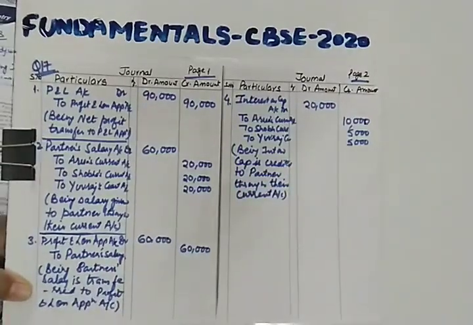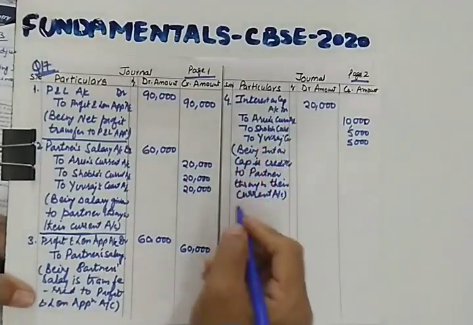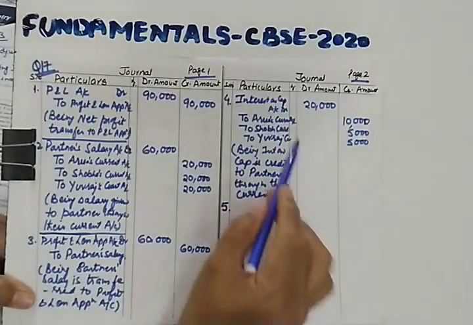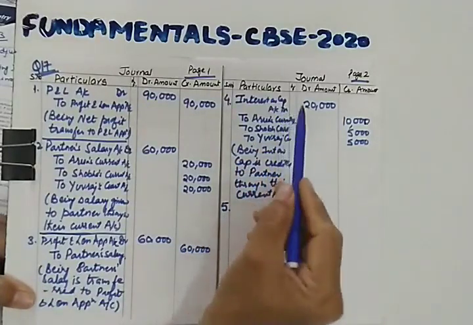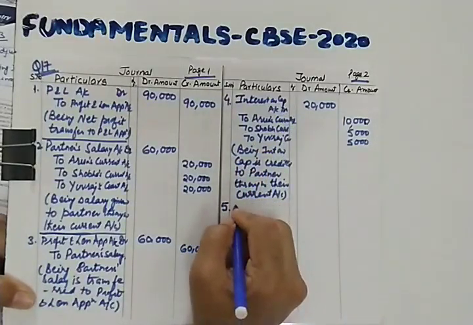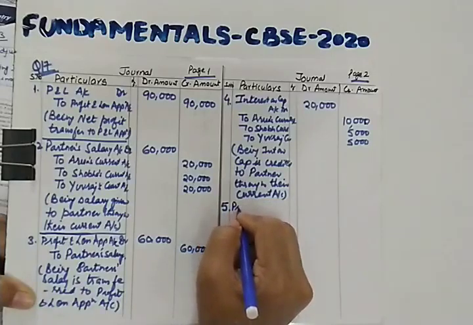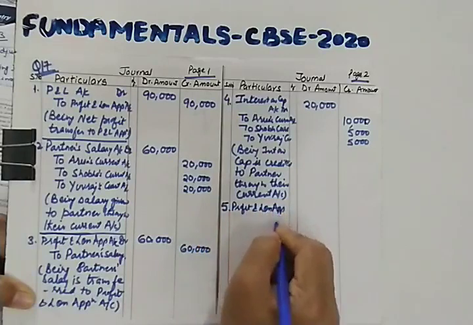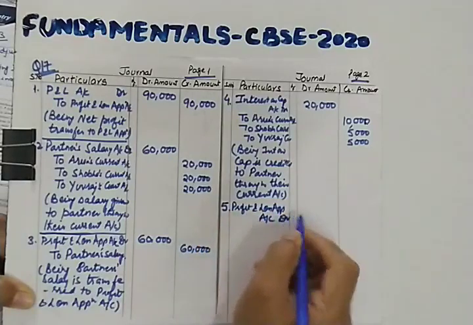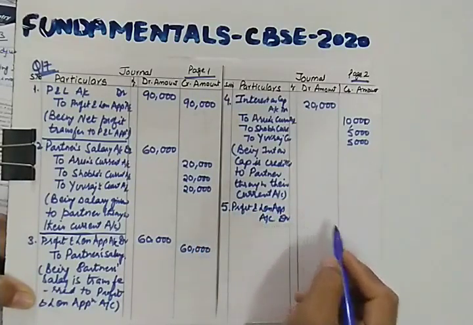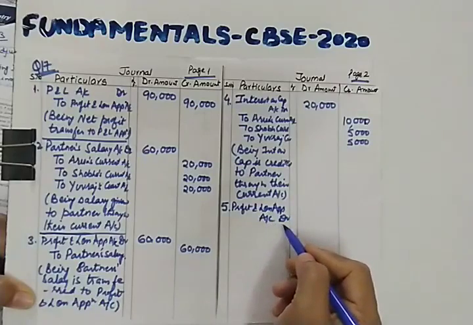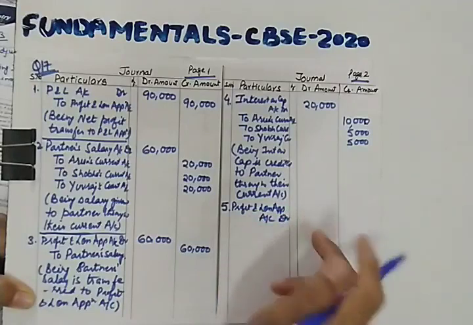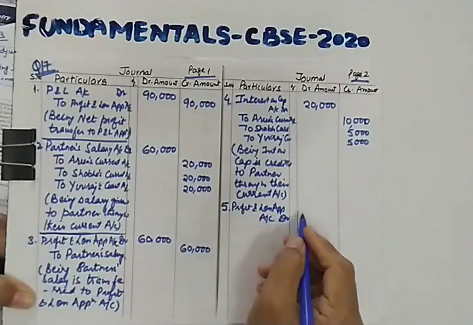Yes. So I hope this particular entry must be clear to you. Now what is the second entry? Second entry is for transferring this interest on capital to profit and loss appropriation. So you will write profit and loss appropriation account debit. Please don't write it like this, because of less space I am writing like this, but otherwise you need to write this in full sentence, in single line.